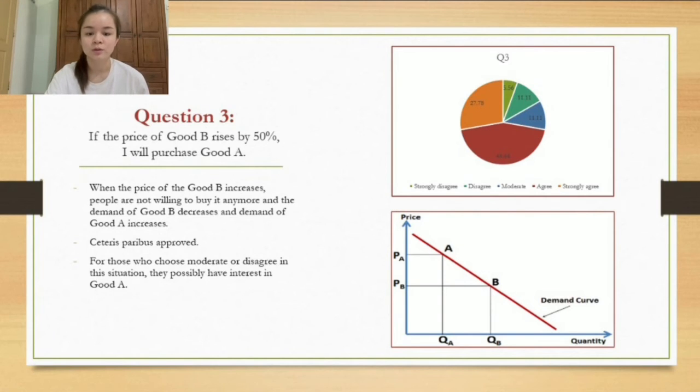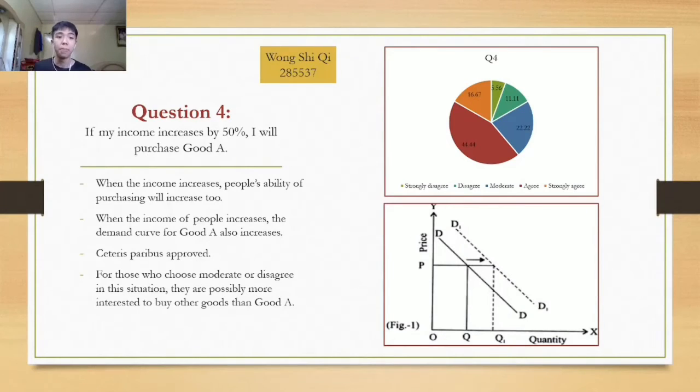For those who choose moderate or disagree in this situation, they are possibly interested in good A. For question 4, if my income increased by 50%, I will purchase good A. Let's see the result of the pie chart. The orange color and red color represent the respondents who choose agree or strongly agree in this question. So over 50% of respondents choose agree or strongly agree.